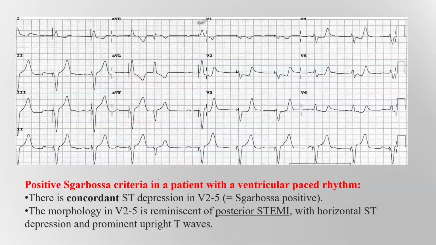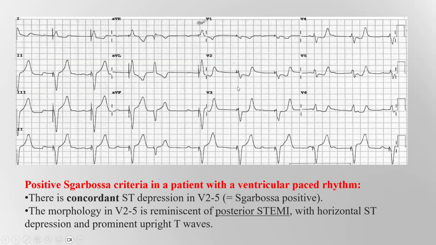The last ECG here, as we see, shows a posterior myocardial infarction, with ST segment depression in V2 with upright T wave in the same lead. And this is a paced rhythm, a ventricular paced rhythm. There is a spike before every QRS. This is a ventricular paced rhythm.